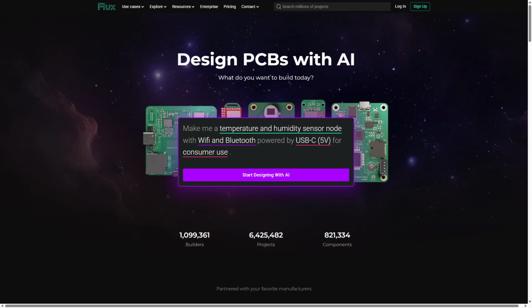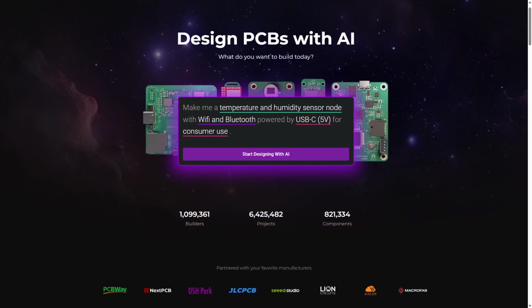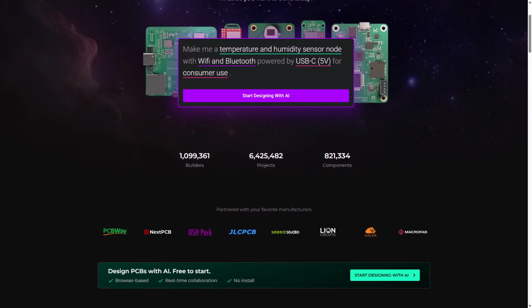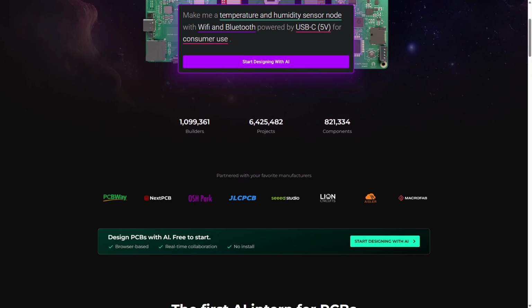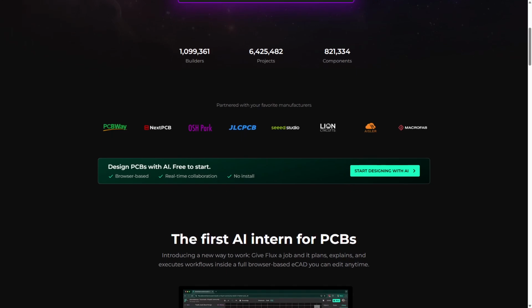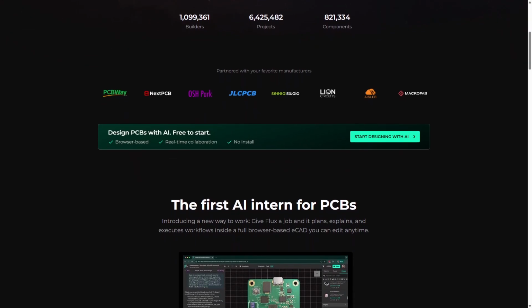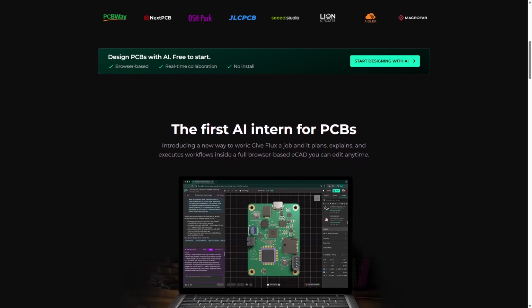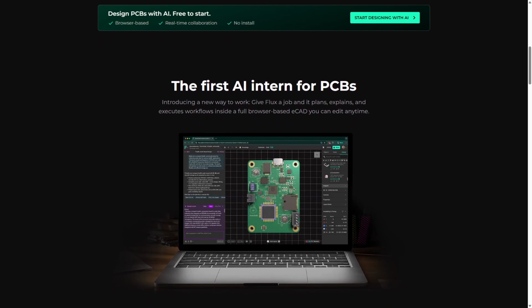Flux AI is an innovative AI generation tool that allows users to create stunning visuals by simply inputting descriptive prompts. It employs advanced algorithms to interpret user input and generate unique artwork tailored to specific themes and styles. One of the strengths of Flux AI is its user-friendly interface, making it accessible even for those without artistic backgrounds.